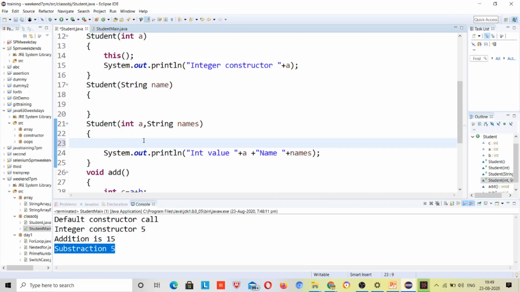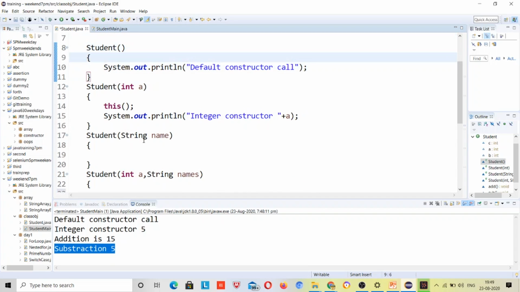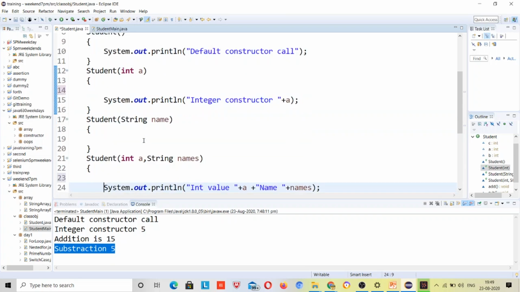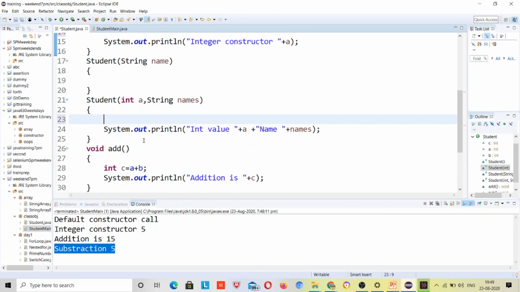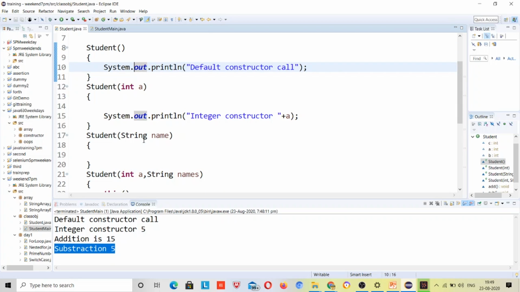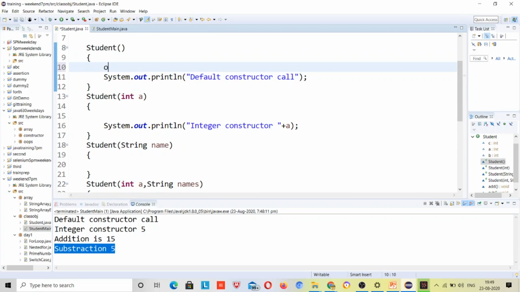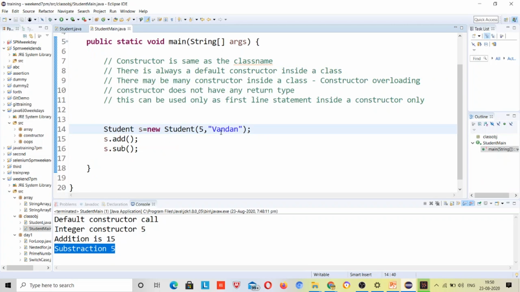Now I will be calling this default constructor here. Just remove this. I'll call this default constructor, suppose, and this default constructor will call, suppose, this 5, right? Now what will happen?